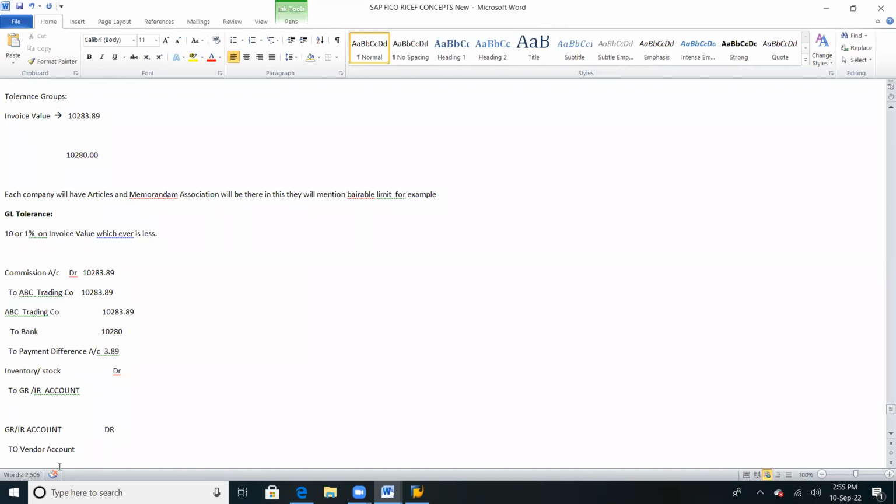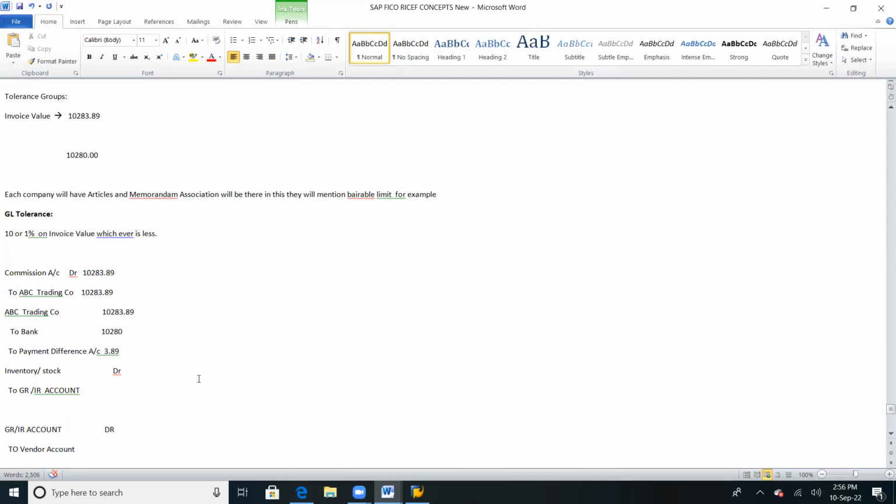At that point, instead of creating two adjustment GL accounts separately, SAP has created one common account called the GRIR account. If you receive stock first and then the invoice, this entry will be posted. If the invoice is received first and stock later, then the entry will be reversed.